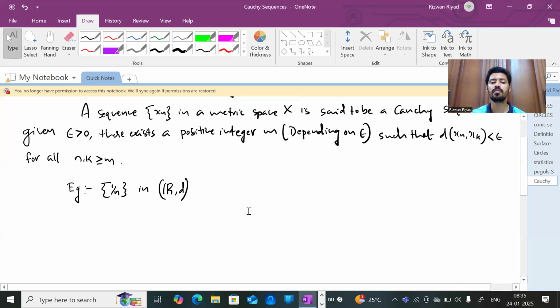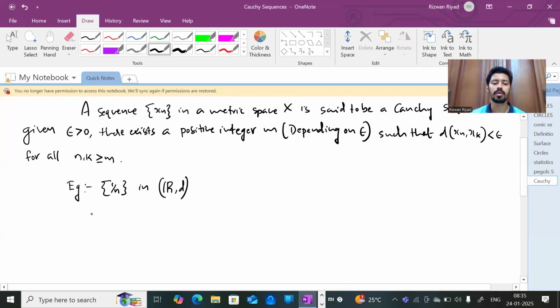So let's begin. Let epsilon greater than 0 be given. What do we need to find here? We need to find a positive integer m.